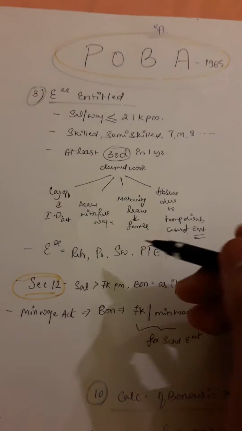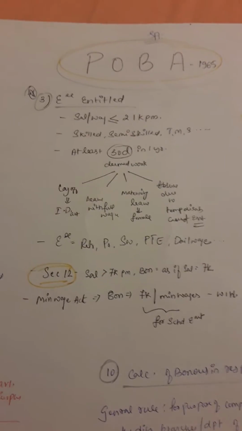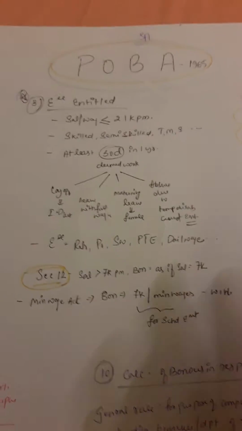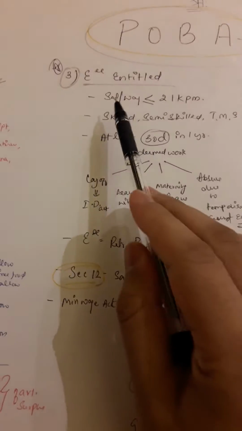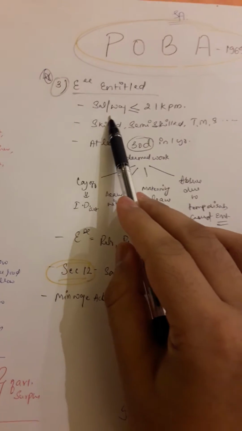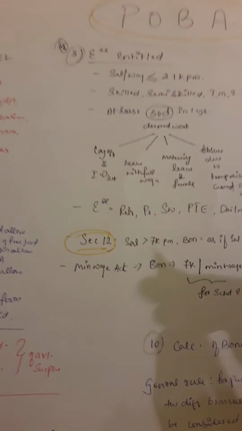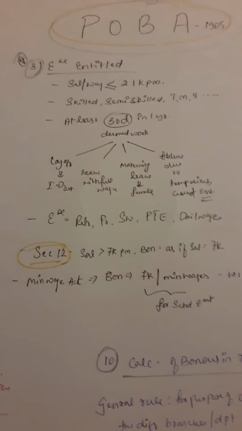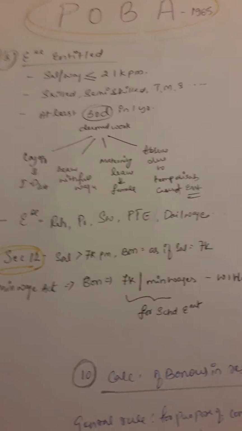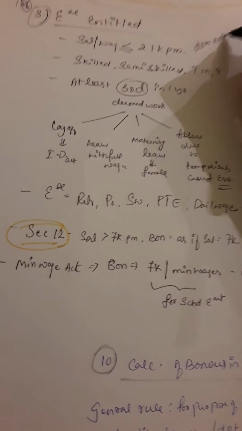Then let us see who are the employees who are entitled. This is an important one because they tend to give 1 mark questions. Usually 1, 2, 3 questions they will be giving. So let's pay attention to this. The people who are entitled are those whose salary or wages do not exceed 21,000 per month. Does not exceed means it can be 21,000 or less, but it should not be more than 21,000.